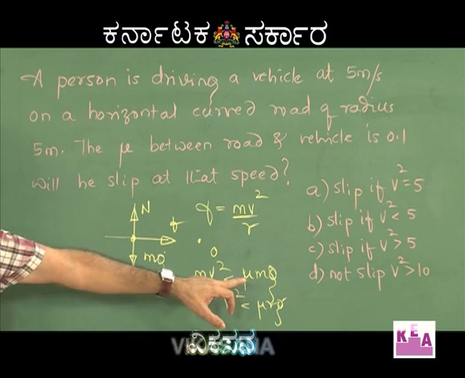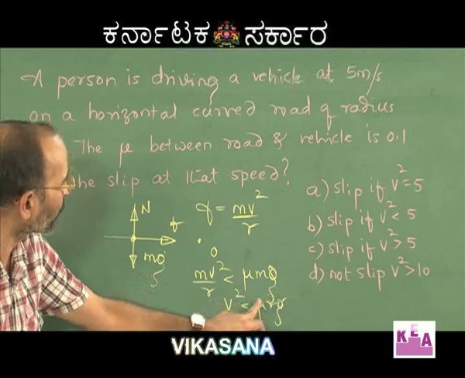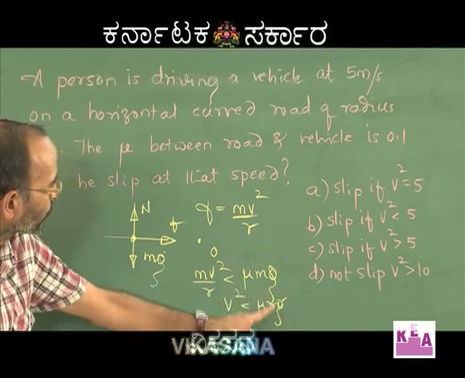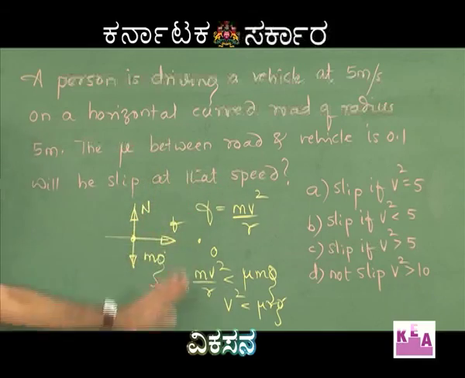g is not given, but we can always use the value of g as 10. So, mu into g, that is 0.1 into 10, would make it 1, and into 5. So, v square should be less than 5 is the correct answer.